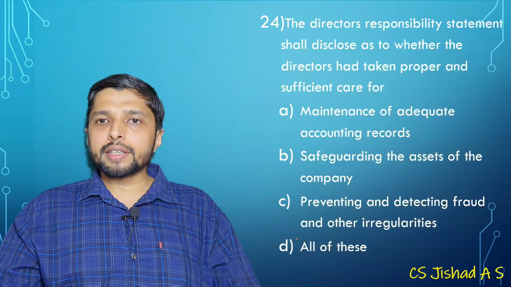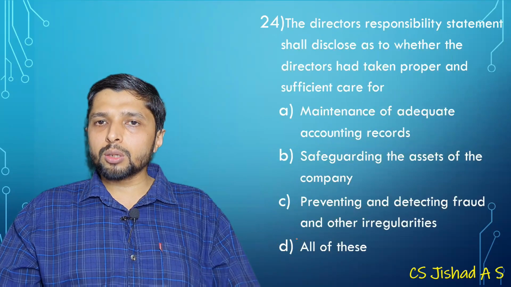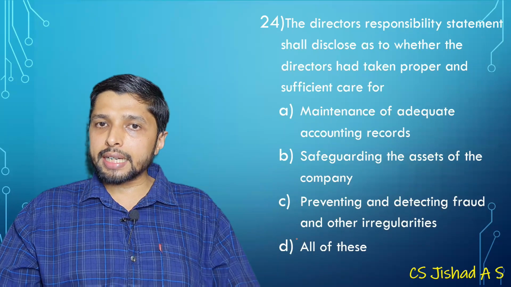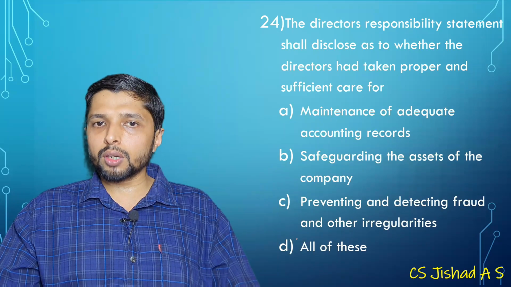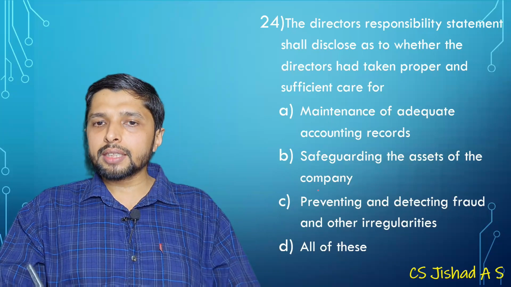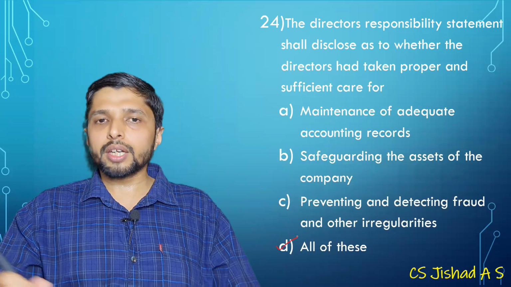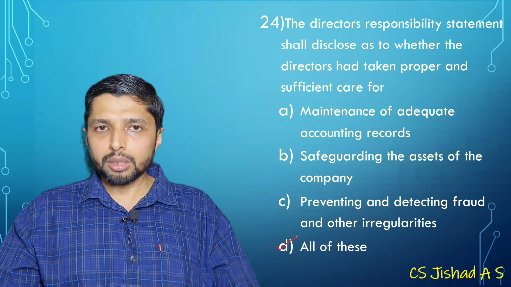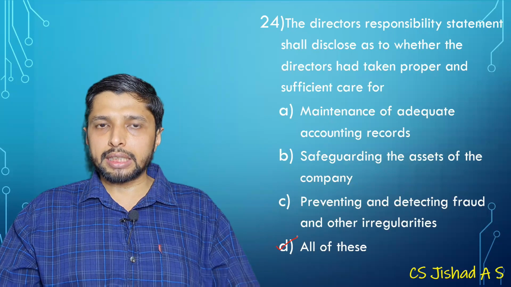Okay. Director's responsibility statement shall disclose to us whether director had taken proper sufficient care for maintenance of adequate accounting records, safeguarding the assets, preventing and detecting fraud, irregularities. That is all of this. Okay. So this is in contents of board's report, 134 subsection 3.